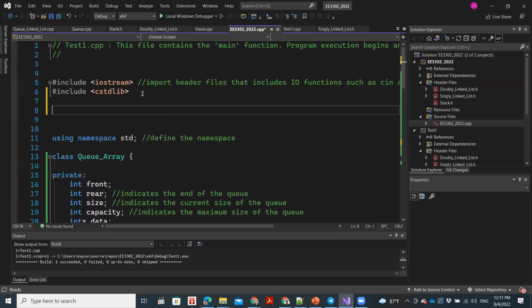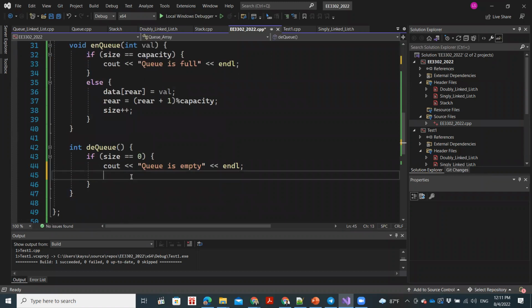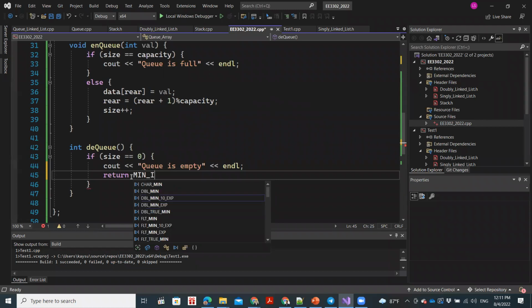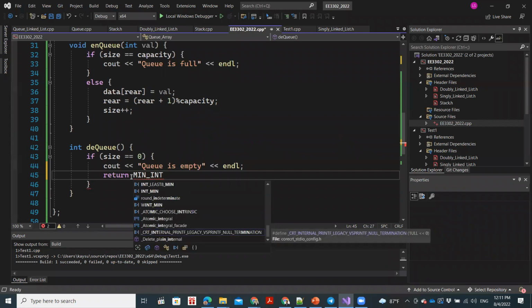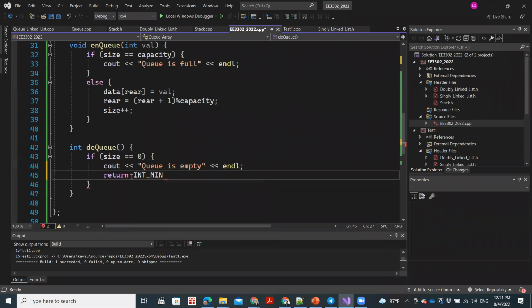In order to do that, you need to include a library called limits. To have that imported, you can return the minimum, INT_MIN. Sorry, it's INT_MIN. You can return the minimum integer value that there is. This basically indicates the queue is empty, or that this is not a valid operation. Once you call this function, if it is not valid, you can return this value so that the user can know the operation wasn't successful.